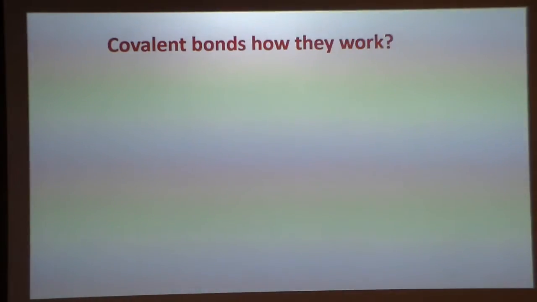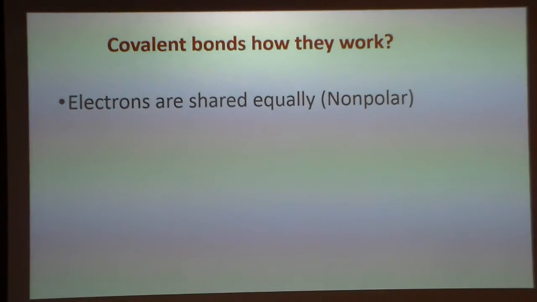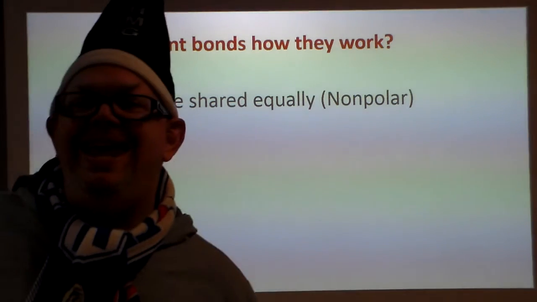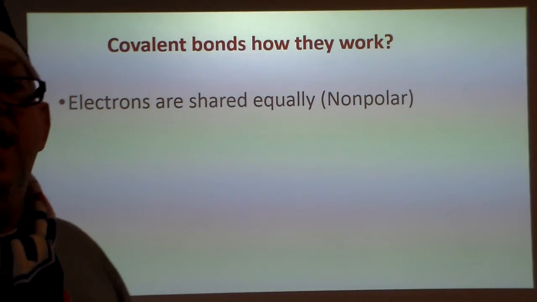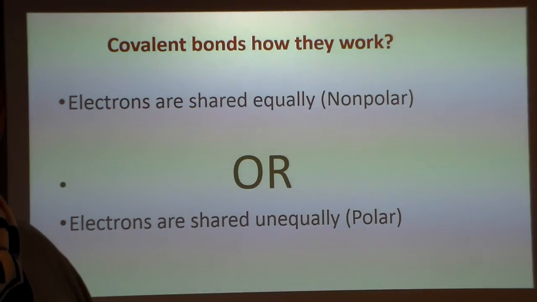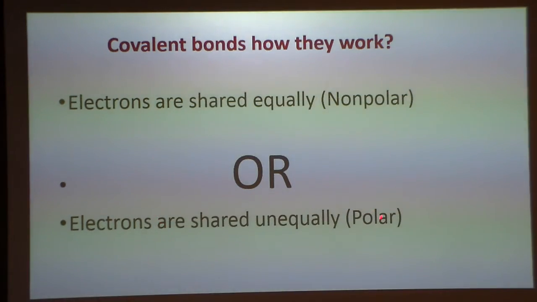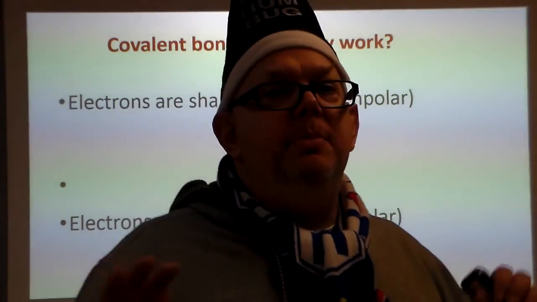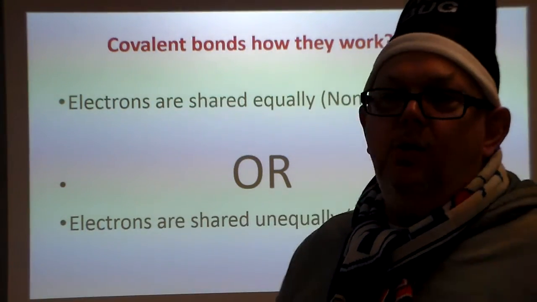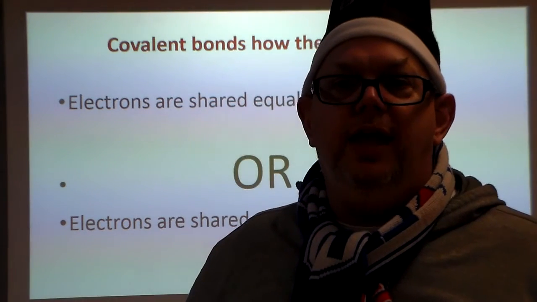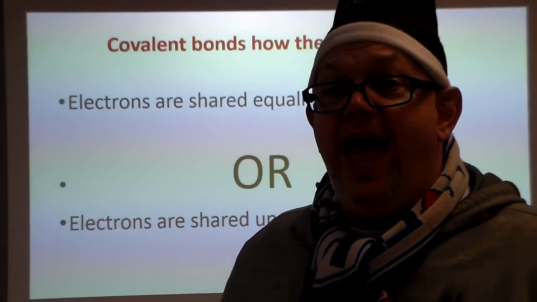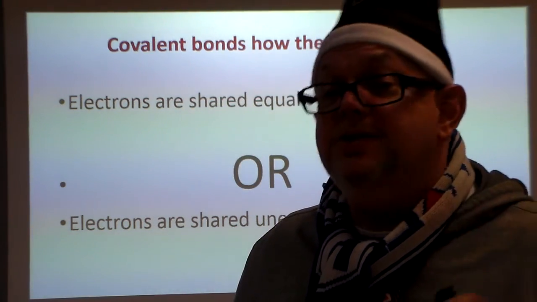Okay. So covalent bonds, how is it that they work? Well, here's the idea. Electrons are shared. Now they're either shared equally, which makes it nonpolar. Everything is even. Or they're shared unequally, and that's what makes them polar. Now you'd say, well, wait a minute, if they're sharing electrons, wouldn't everything be okay? It is okay. It's just an unequal sharing of electrons or an equal sharing of electrons. And that does make a difference in how the atom behaves. No, I shouldn't say atom, because now it's a molecule.